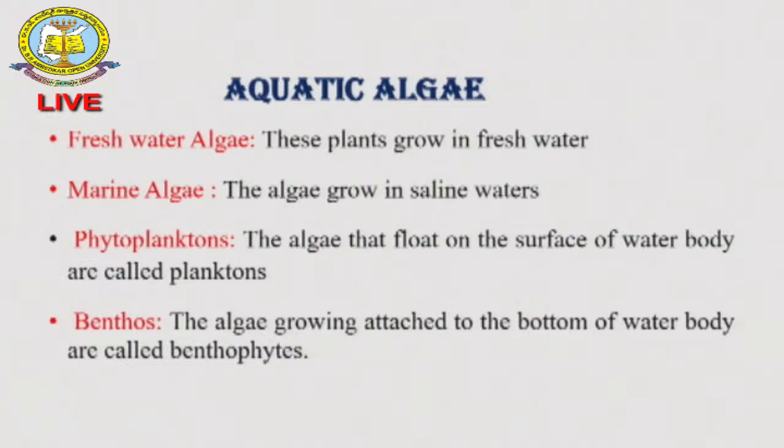The marine algae grow in saline water. సముద్రపు నీళ్ళ లోపల పెరిగేటటువంటి శైవలాలనే మెరైన్ ఆల్గే అంటాం. And the algae grow in different forms, like phytoplanktons.